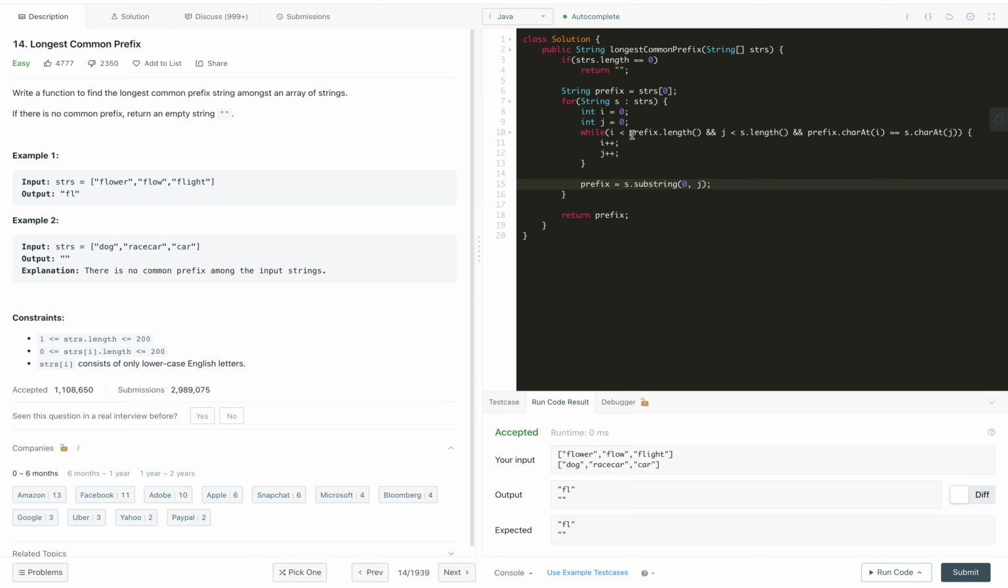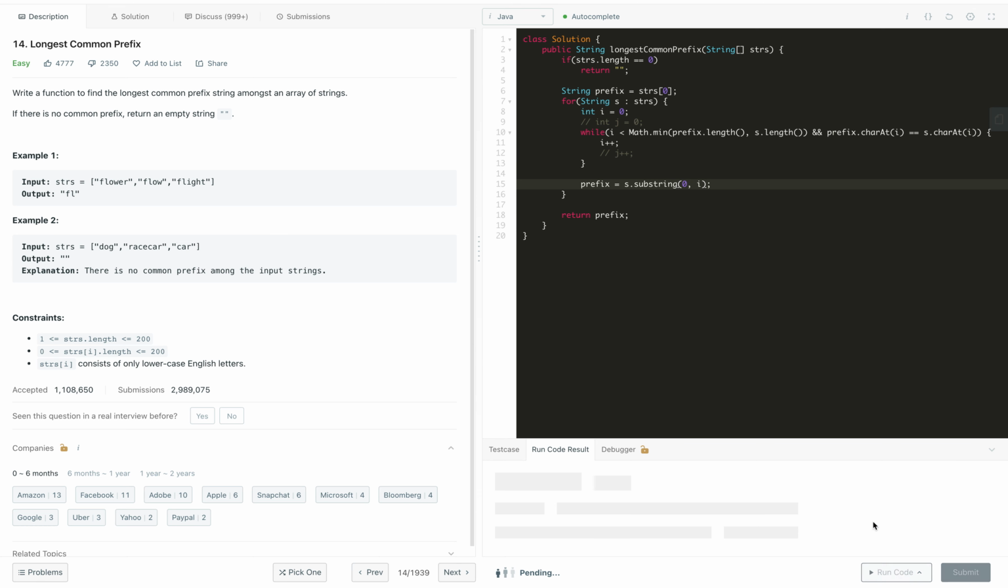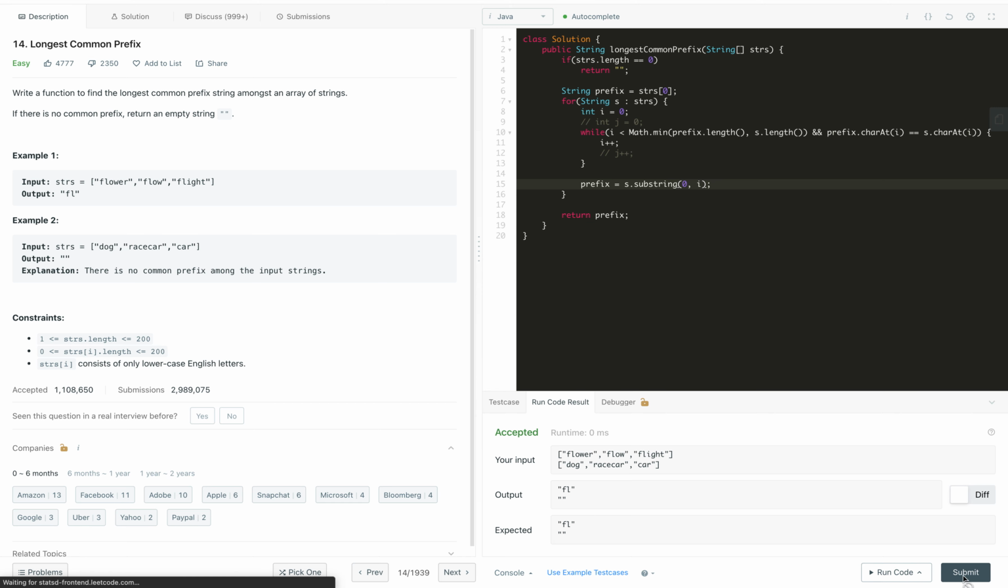As I was explaining, we can combine this code by using one pointer itself. So let's remove the j pointer now, or just comment it out, we don't need it. Instead, the condition will be the minimum of both lengths: Math.min of prefix.length or the length of the s string. Whichever is the minimum, run the i loop till that, use i at both places and just increment the i pointer. Let's recompile this code and submit it.